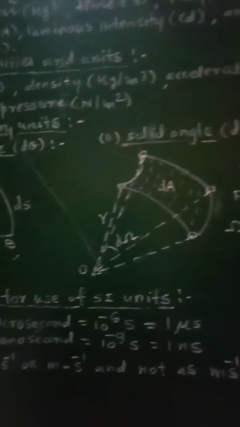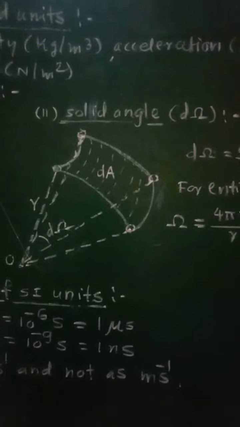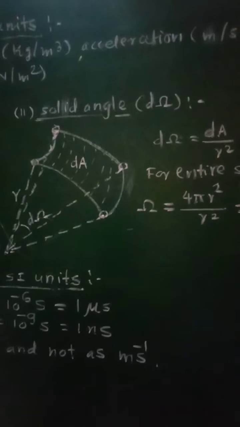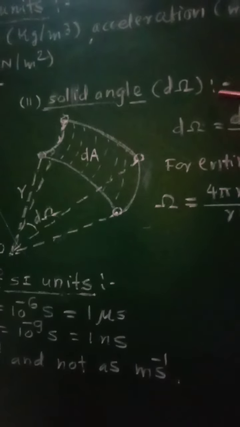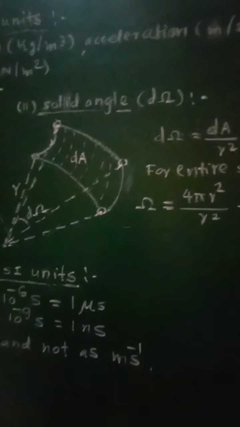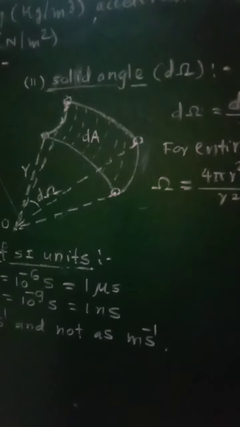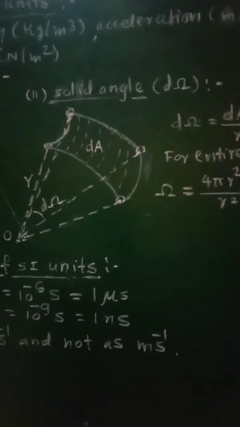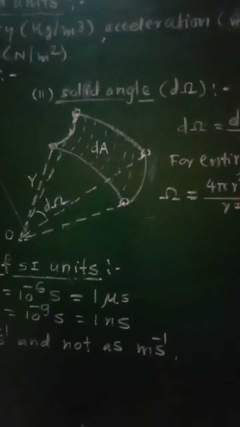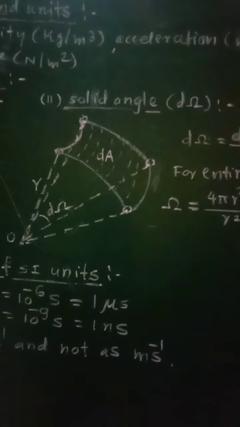Now let us go for the second, that is solid angle d omega. This angle will be present in 3 dimensions, that is in space.